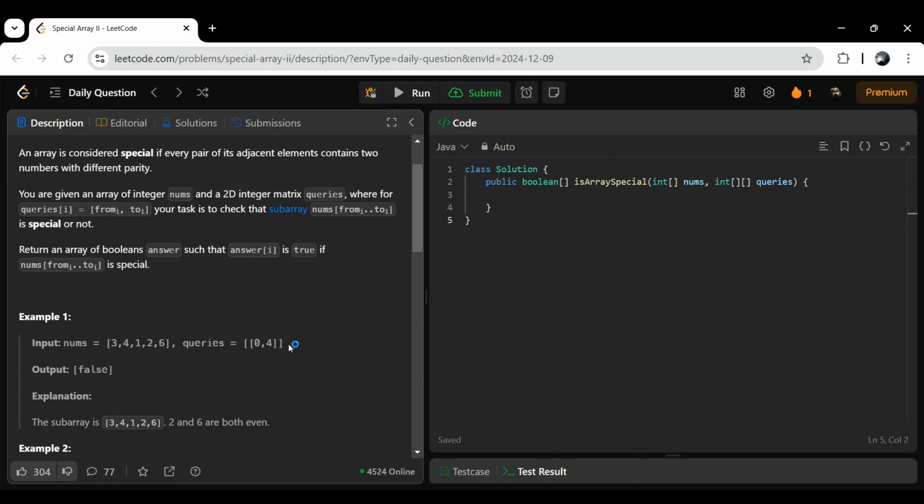Okay, so the thing is, I missed this point, that we aren't checking the value. Because how is it possible now, this 6 and 4? So in the map we'll be adding the indexes. So we will add 0, 1, 2, 3 and 4. Okay, index 3 and 4, because here we are checking with the index, right?